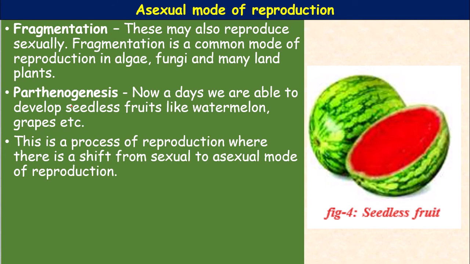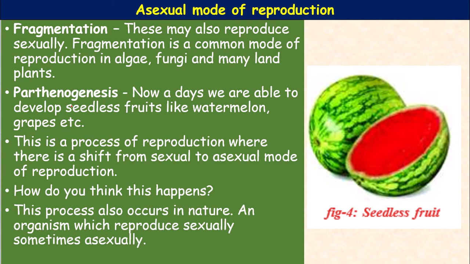This is a process of reproduction where there is a shift from sexual to asexual mode of reproduction. How do you think this happens? This process also occurs in nature. Parthenogenesis occurs in organisms which reproduce sexually and sometimes asexually.